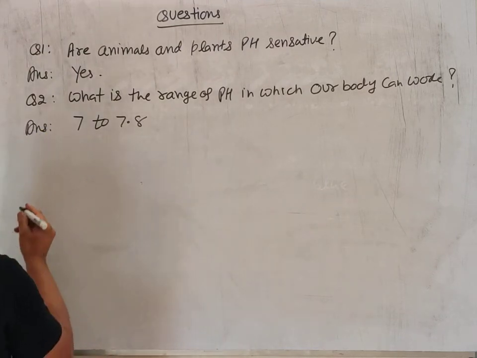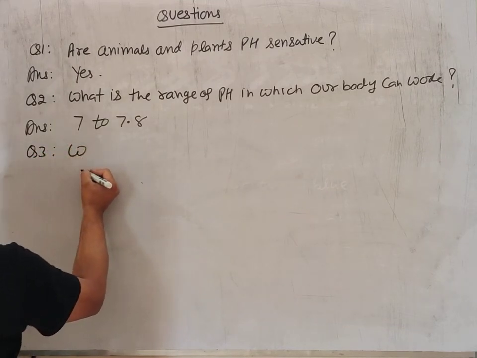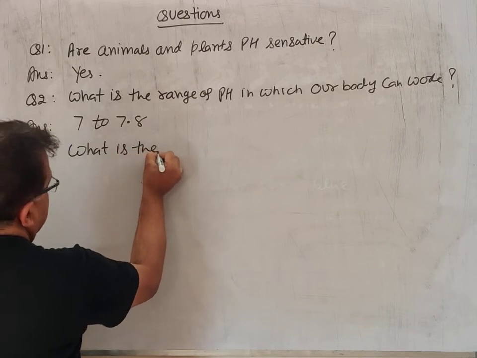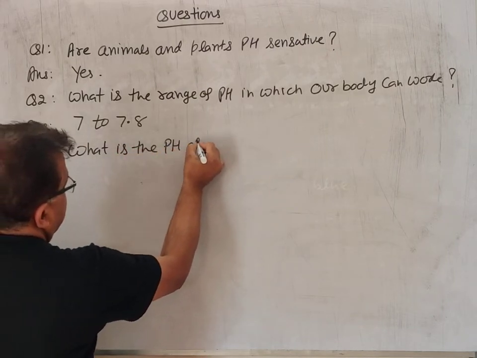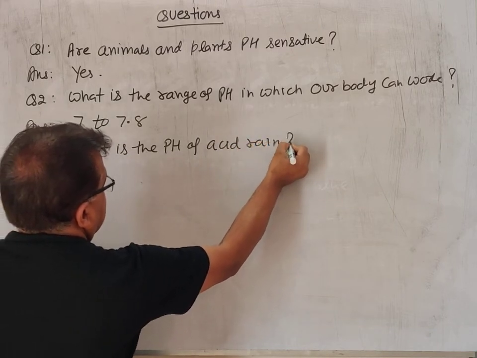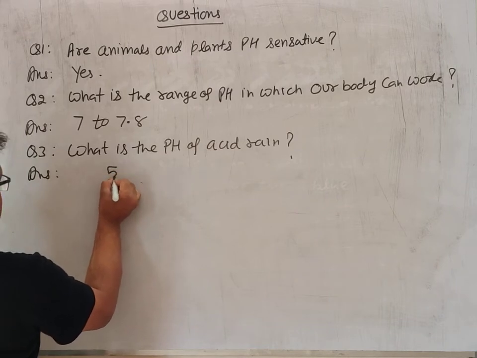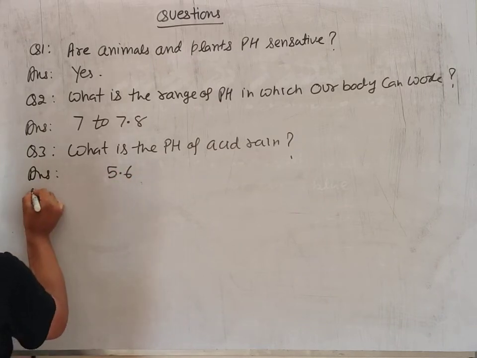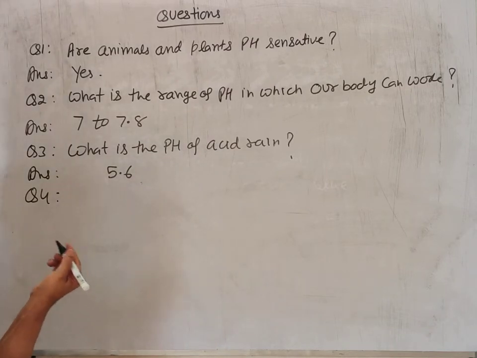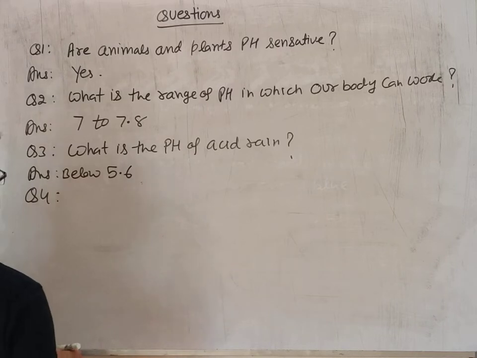Then question 3, what is the pH of acid rain? So the pH of acid rain is 5.6 or less than 5.6, you can say, below 5.6.